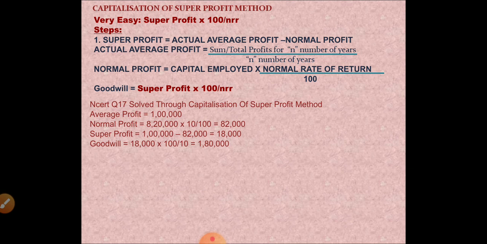Okay. So super profit is actual profit minus normal profit, wherein actual average profit is the sum total of all the profits of the n number of years divided by the n number of years. And normal profit is capital employed into normal rate of return divided by 100. Here we are not capitalizing. Keep it in mind. Now goodwill is equal to super profit, that is average profit minus normal profit, super profit into 100 divided by normal rate of return, because we are capitalizing super profit. And capitalizing means increasing, reciprocating.